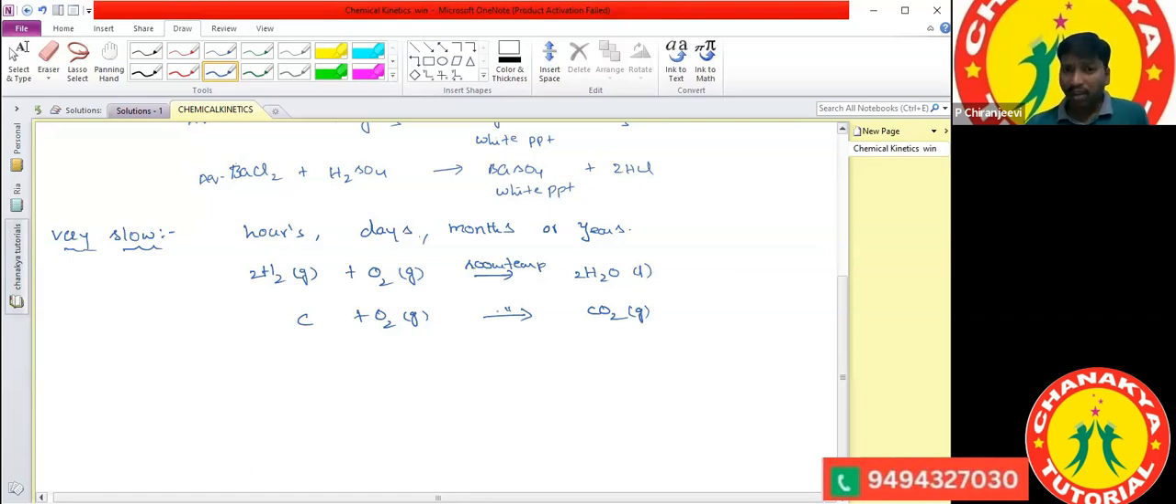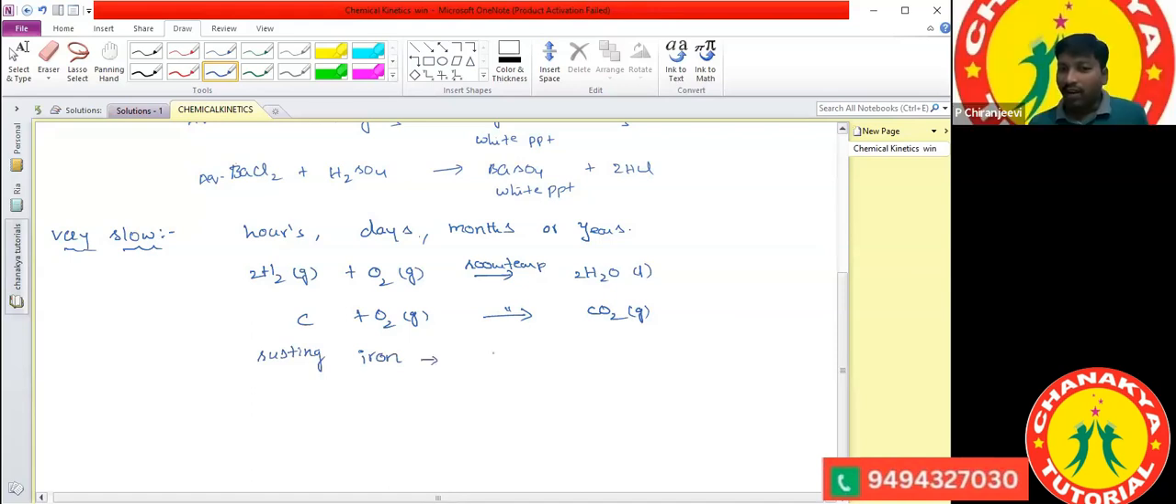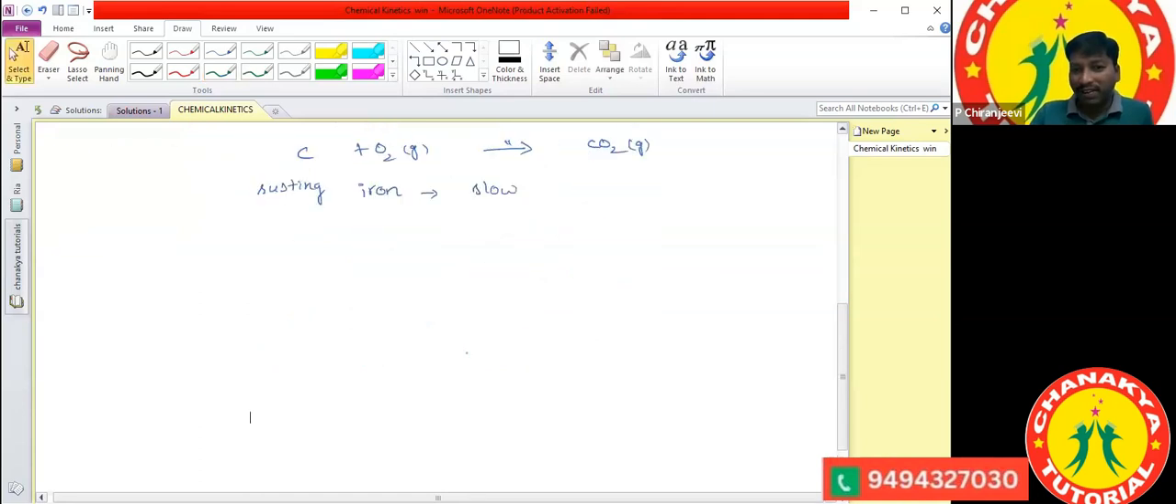What is another example here? Rusting of iron. Is rusting of iron a very slow reaction or a very fast reaction? Rusting of iron is a very slow reaction. It can take days. So what is meant by rusting? How does the iron rust?